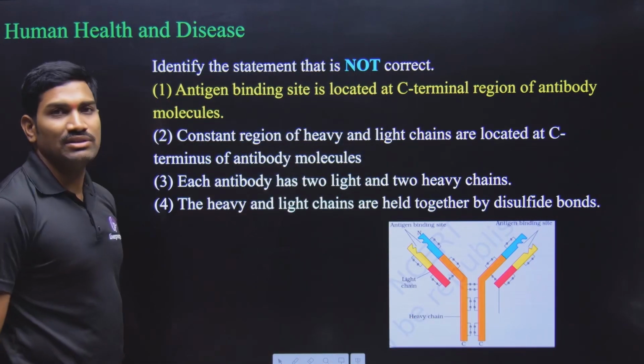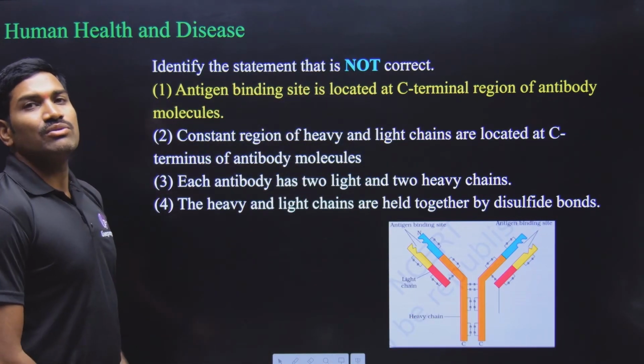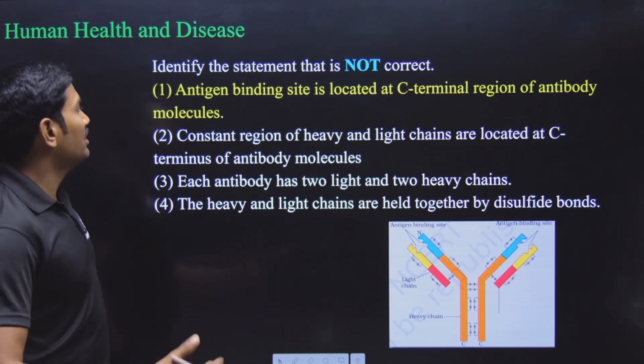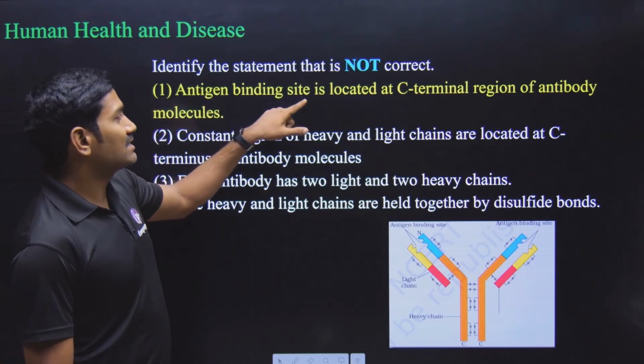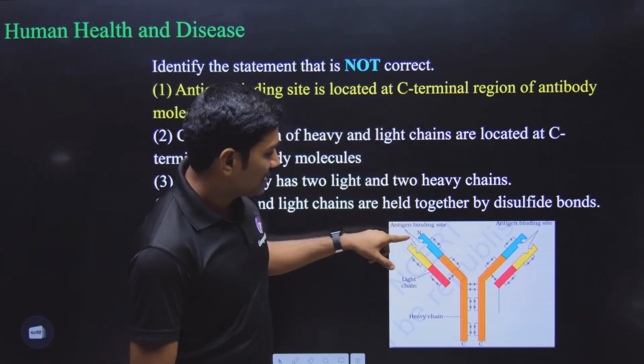And based on this, they have given some statements. We need to identify which one is not correct, which one is wrong. Antigen binding site is located at C terminus. This is the antigen binding site.